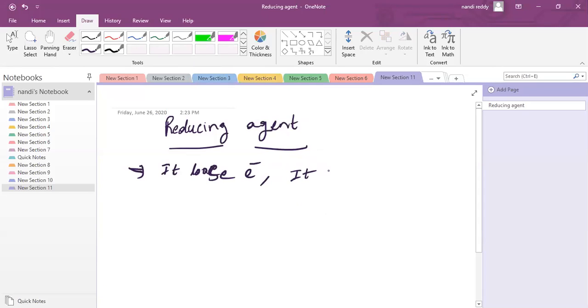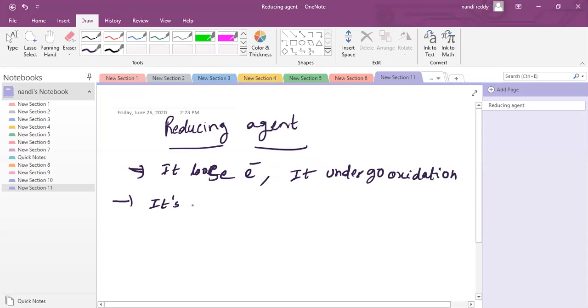It undergoes oxidation. Its oxidation number increases. Clear?